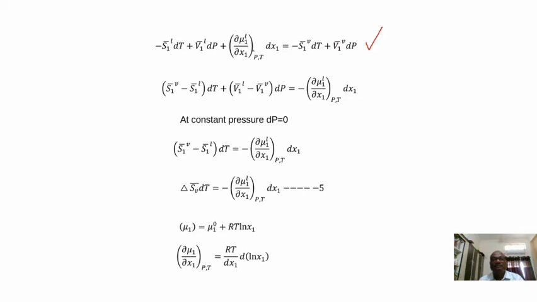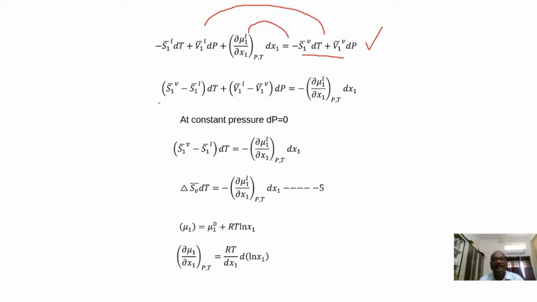So let us put all the entropy terms together and volume terms together. We are shifting this towards the LHS, whereas this we are shifting towards the RHS.